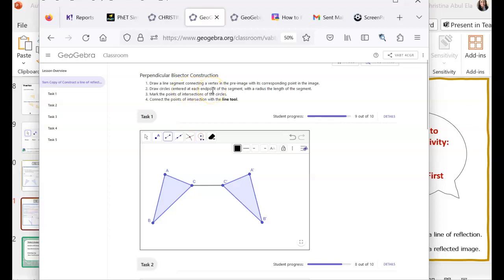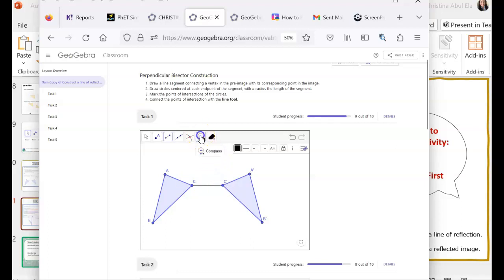And the endpoint is going to be the segment that we just drew for both circles. And that's our radius. And then each of the circles is going to be centered around each endpoint. So I'm looking at this line I just drew. I need to make a circle around C, a circle around C prime that share the same radius.